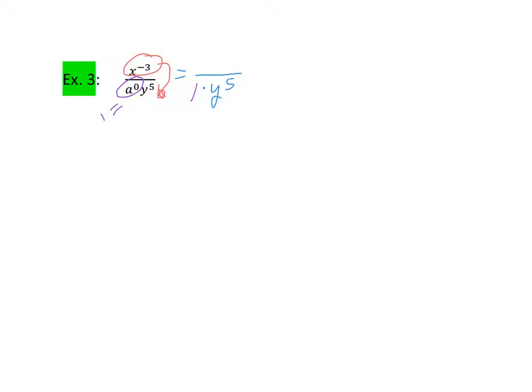And then we're going to move this x to the negative 3 downstairs, so it becomes x to the positive 3. As soon as we move it downstairs, the exponent changed to a positive. So now we have nothing in the numerator. Anytime you have nothing in the numerator or the denominator, it always has a value of 1. So we want to put a 1 there. And then we want to just clean up the fact that we don't write this 1 here. So our final answer is 1 over, and I like to write things in alphabetical order, so I'm going to write this as x cubed, y to the 5th. And that's it.